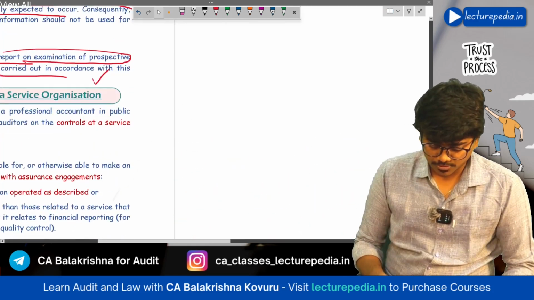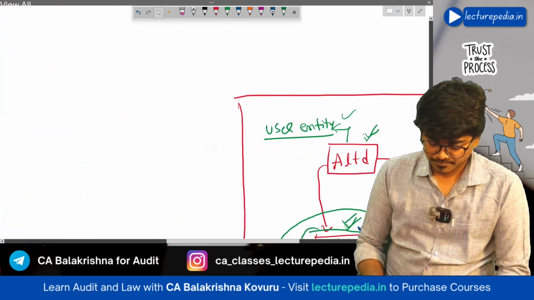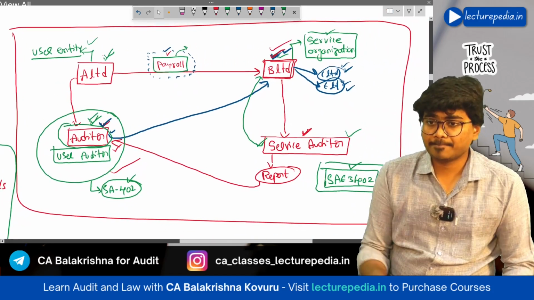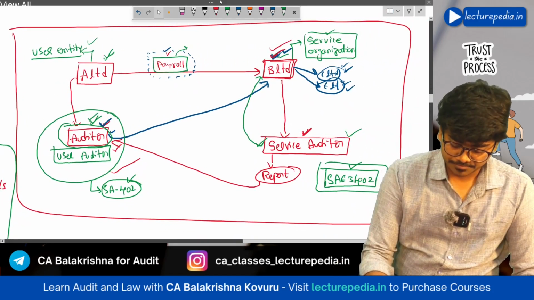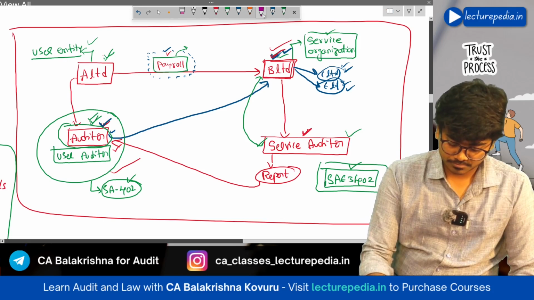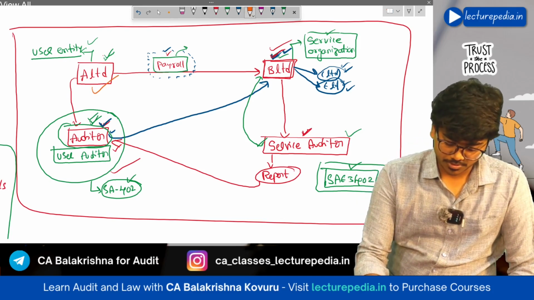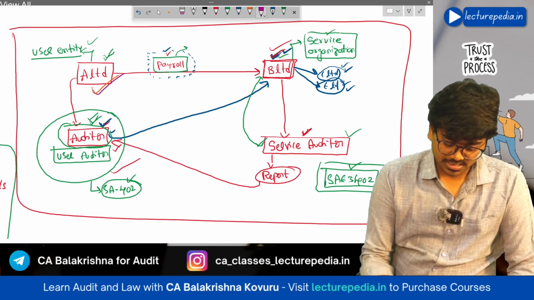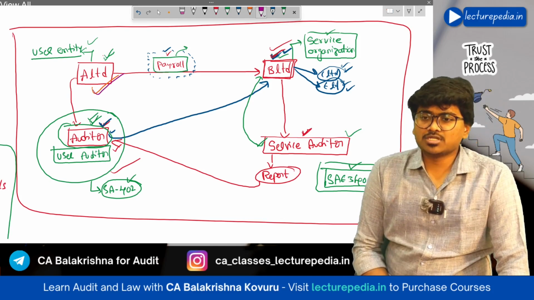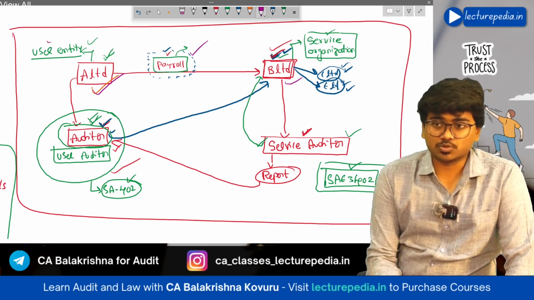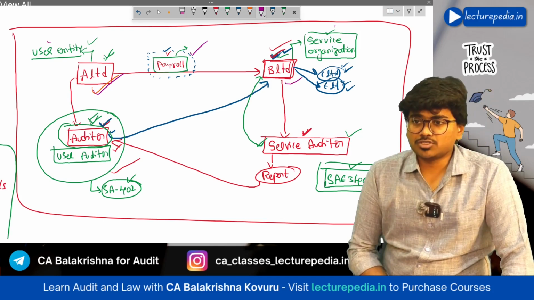Let's say, for example, here if you see, there is a company A Limited. Let me use ink. Yeah, there is a company A Limited. Now this A Limited has outsourced payroll activities to B Limited. We call A Limited as user entity, B Limited as service organization.